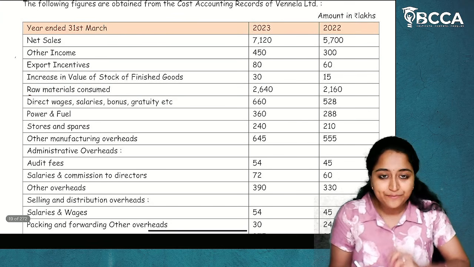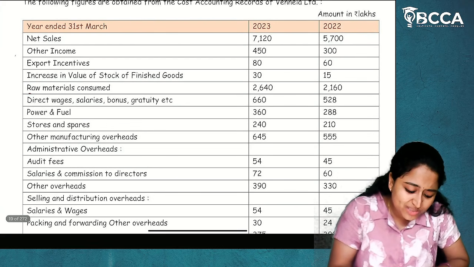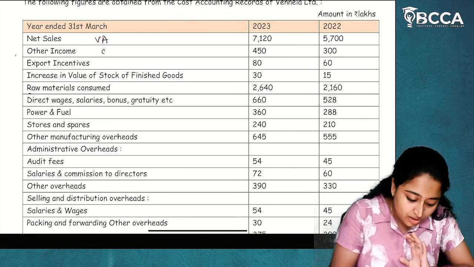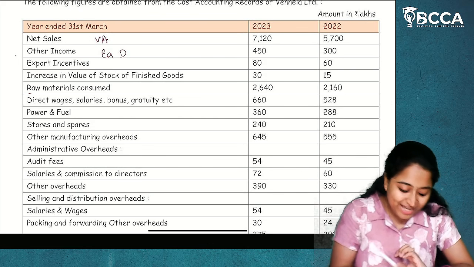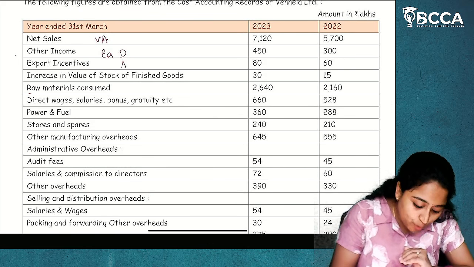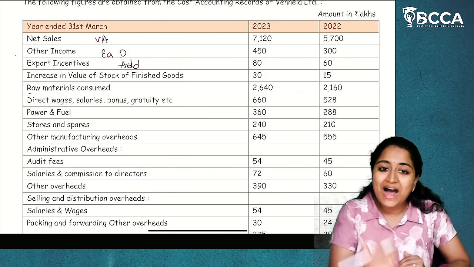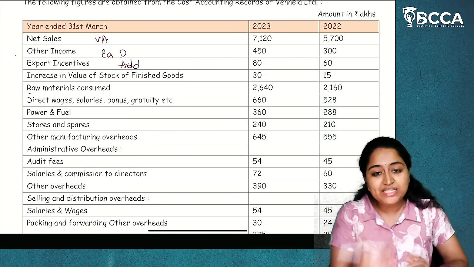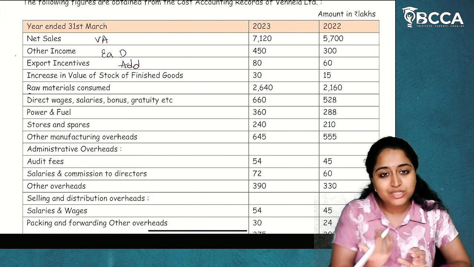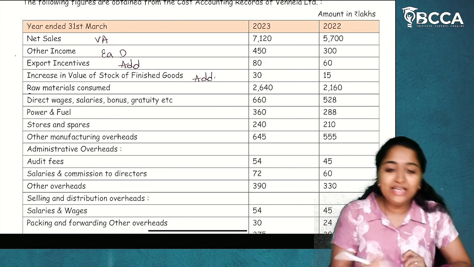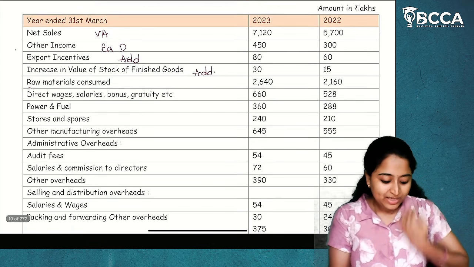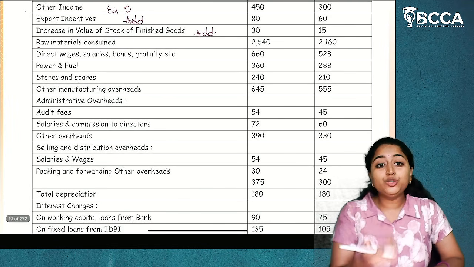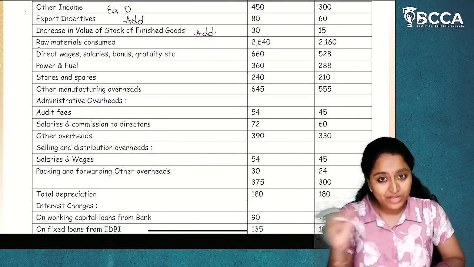First, net sales is given, so net sales will be taken into value addition. Other income will be taken under earnings available for distribution. Export incentives: for net sales, the export incentives will be added. Increase in value of stock of finished goods: if finished goods increase, then profit will increase, so we have to add this to net sales. Then we will get the total of A. From the total of A, we are going to reduce the cost of bought out inputs.